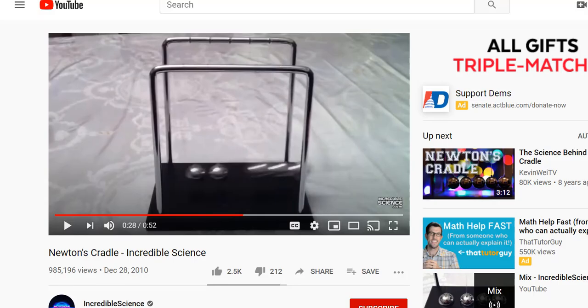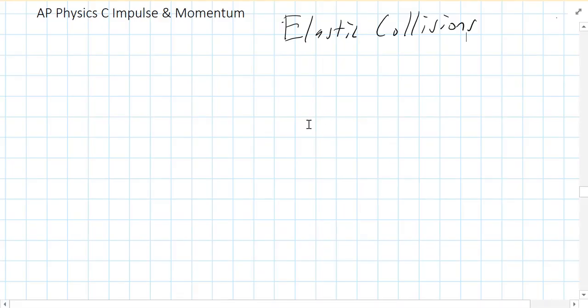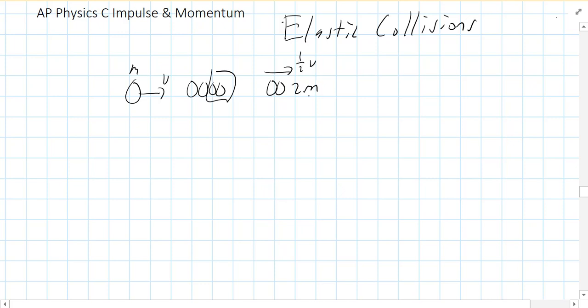So what's going on with that? Well, there's two things happening there. First of all, momentum's conserved. However, let's say they had one ball come in with a mass m and a speed v, and then here are the other four balls. How come two of them can't break off? That would be a 2m going at a half v. How come you never see that here?